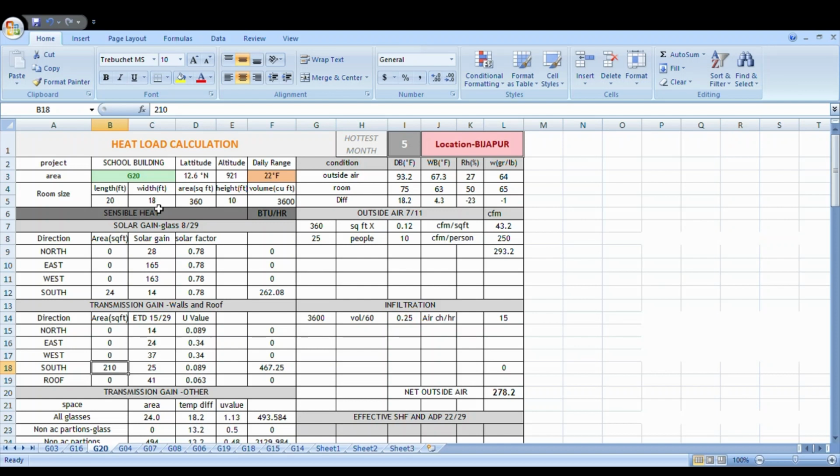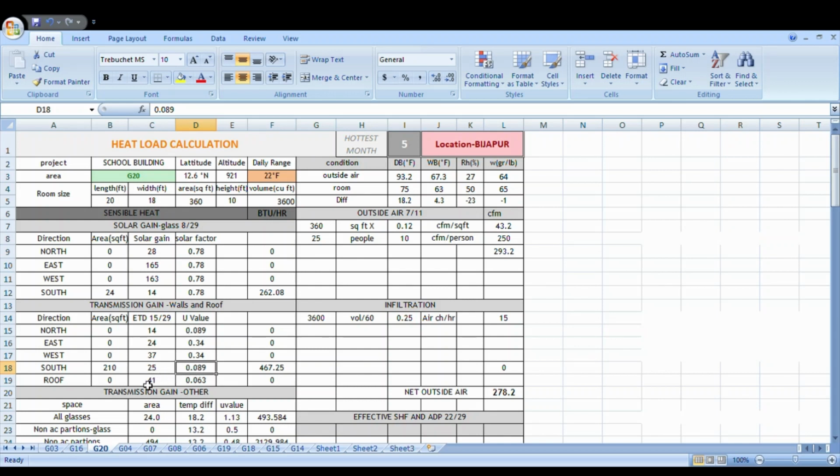So you will get 234 square feet. From 234 square feet we have to subtract the 24 square feet glass area. So if you subtract 25 from 234 you will get 210 square feet. Transmission gain through walls. Okay, because the glass area we already calculated, we have to subtract it from the wall area.